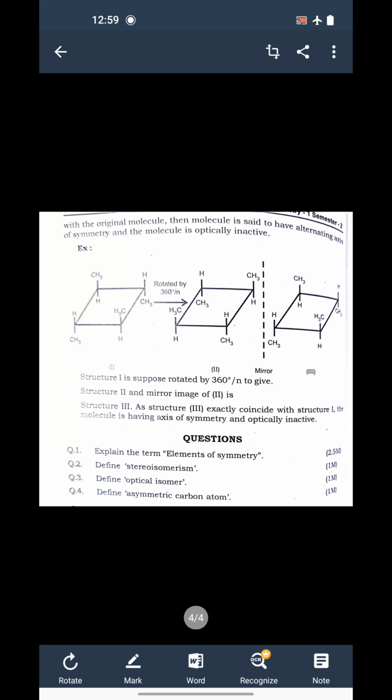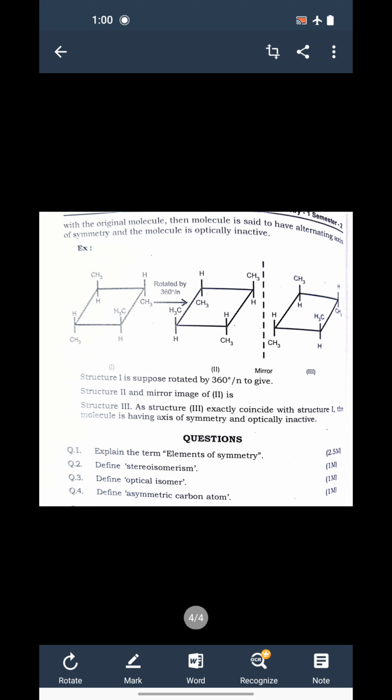And if you try to match structure number 1 to structure number 3, yes, exactly, structure number 1 is similar to structure number 3. It is exactly the same as structure number 3. If such a condition is there, then we say that the compound possesses an axis of symmetry and that compound is optically inactive.